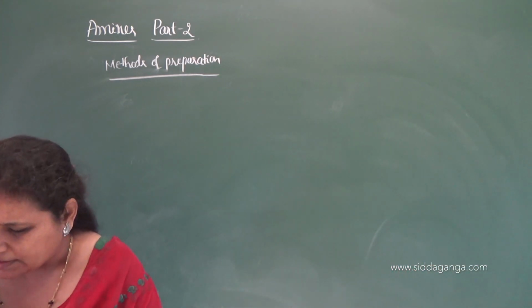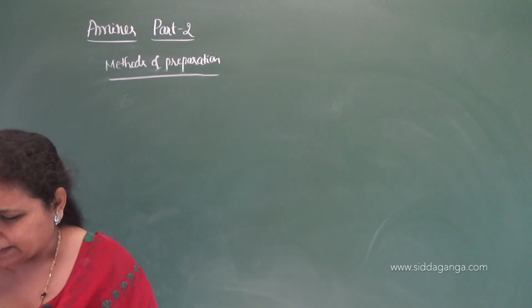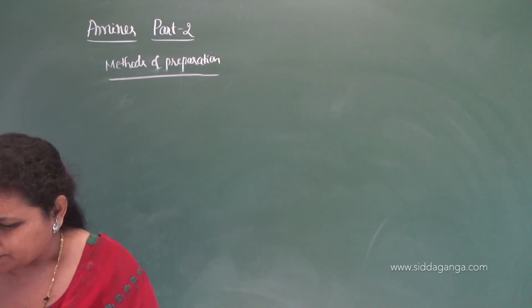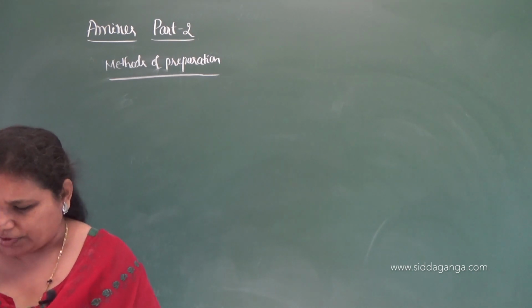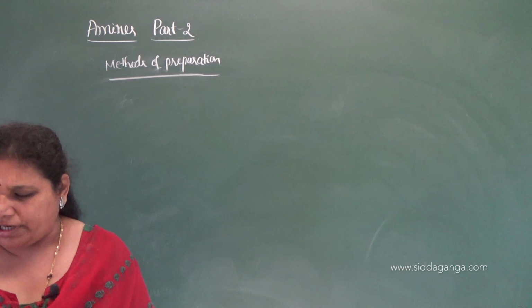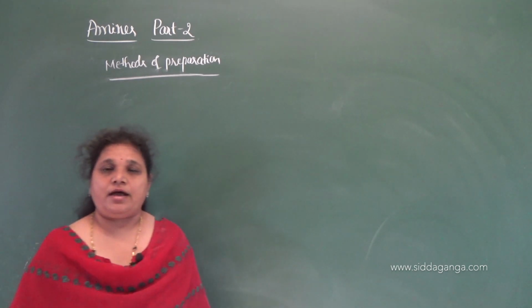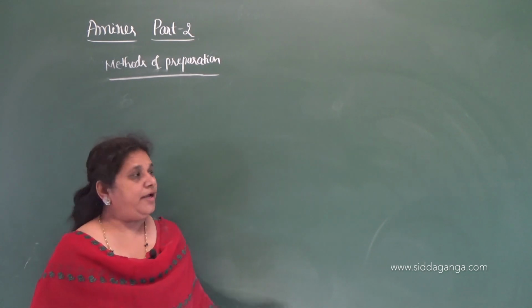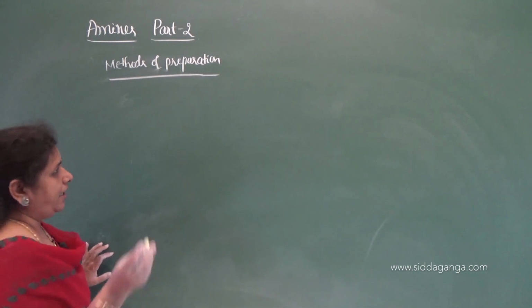So the third method is from nitriles. What are nitriles? Compounds containing the cyanide, CN group. Generally the common name for the group containing CN is cyanides, and the IUPAC name is nitriles. So the third method is reduction of nitriles.